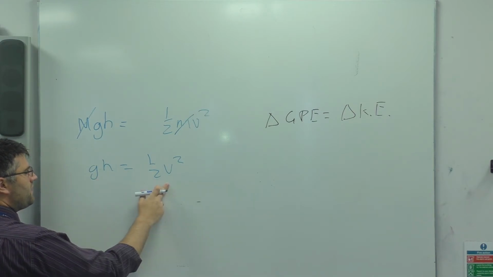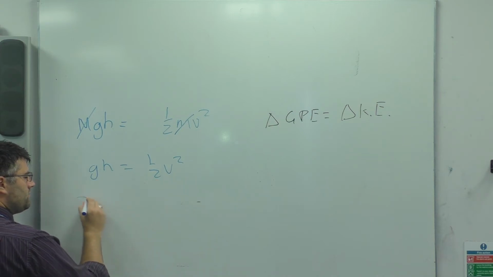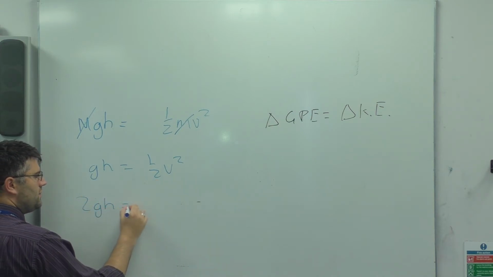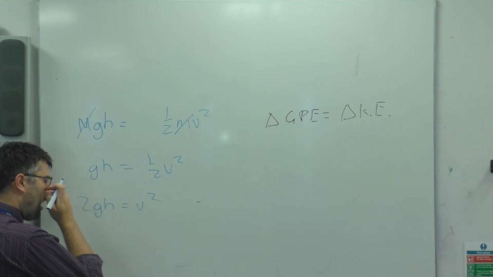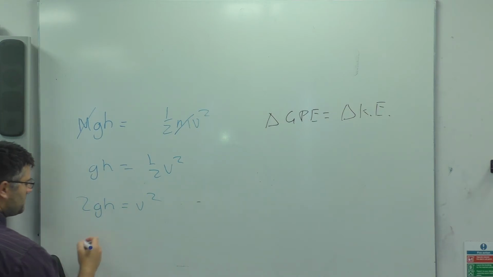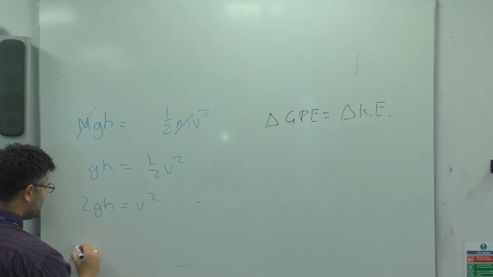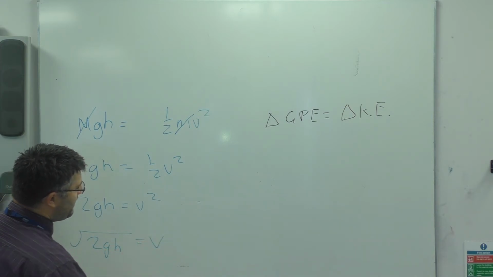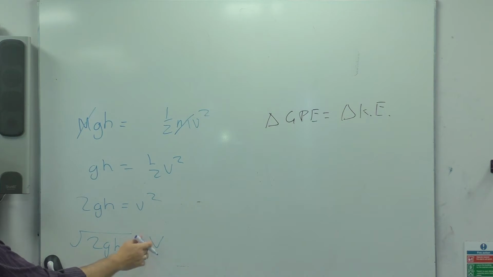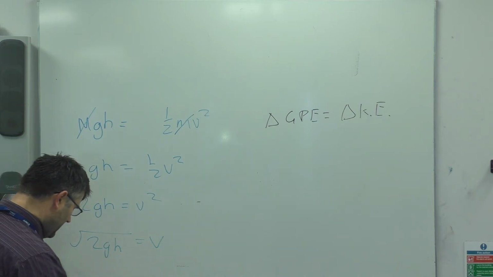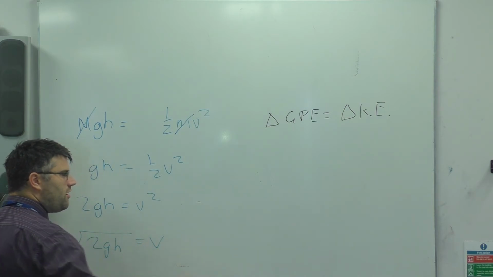So get rid of the half by multiplying both sides by 2, so 2gh is equal to v squared. Then finally, square root both sides, so the square root of 2gh is equal to v. And that v is the velocity in the case of the ball being dropped.